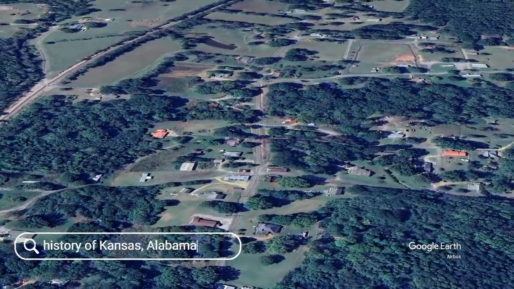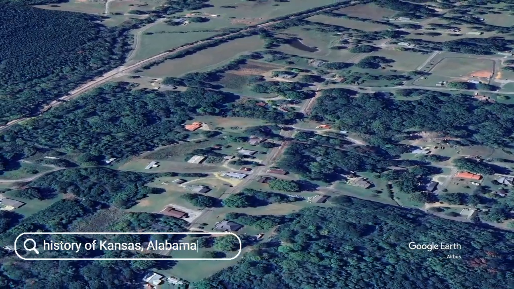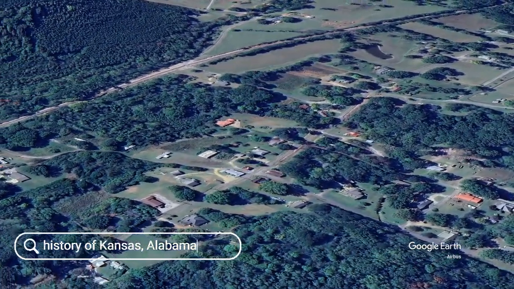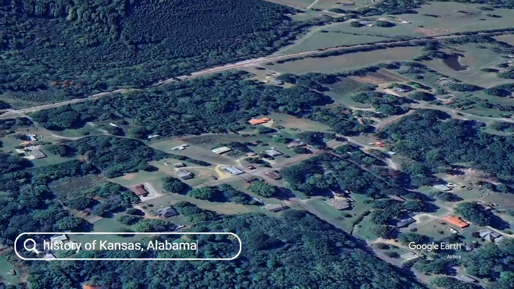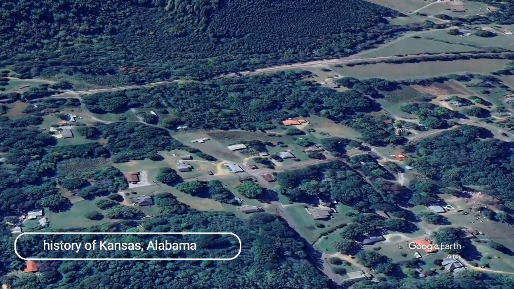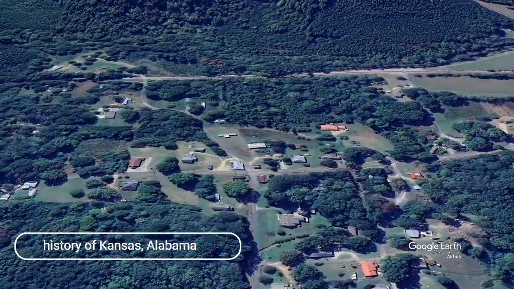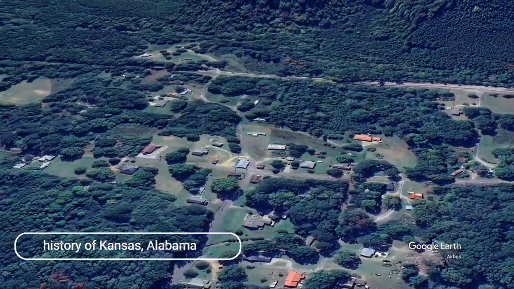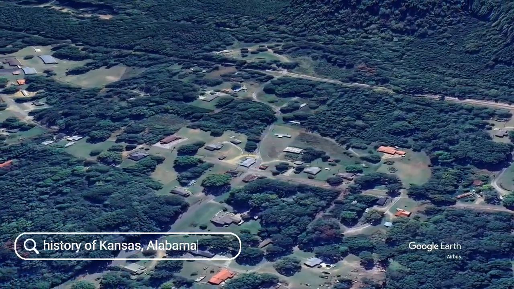Post-Civil War development. Railroad expansion. The construction of transcontinental railroads in the late 19th century transformed Kansas. Cities like Wichita and Topeka grew rapidly, and the state became a major agricultural and industrial center.